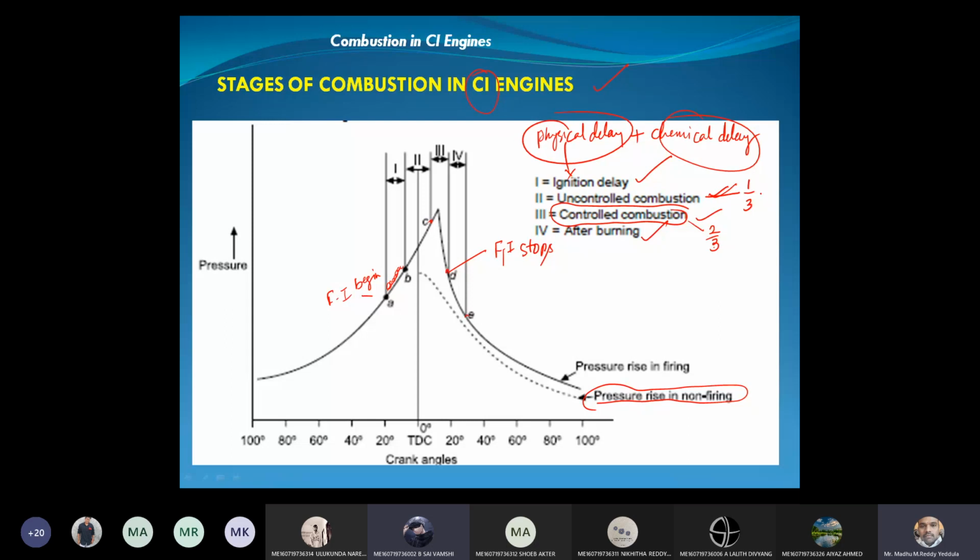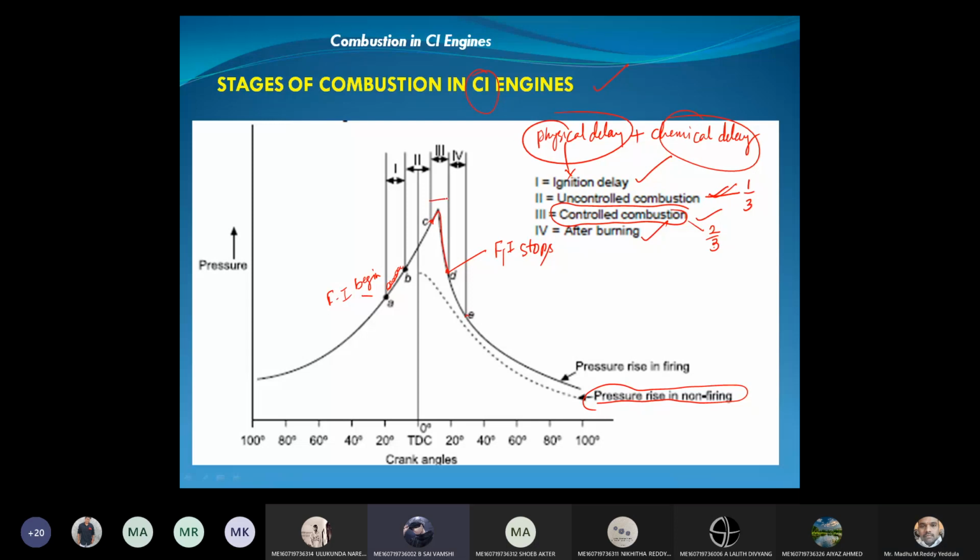Can you come again? In controlled combustion, you said the fuel, as soon as it enters, it will burn also. Yes, from C to D.